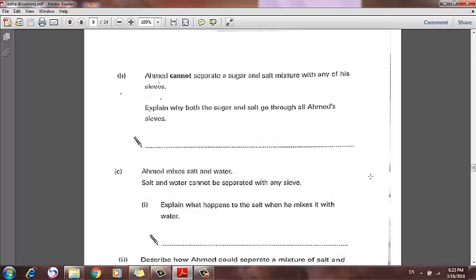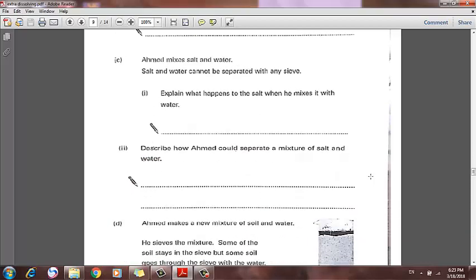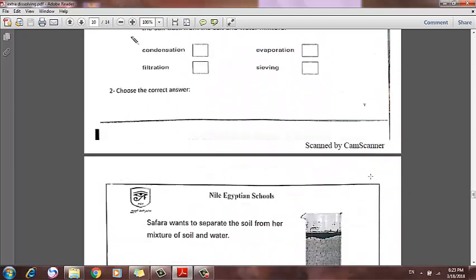Ahmed cannot separate a sugar and salt mixture with any of his sieves. Explain why. Actually, we did this page. Yes, we did it. And we did this page.